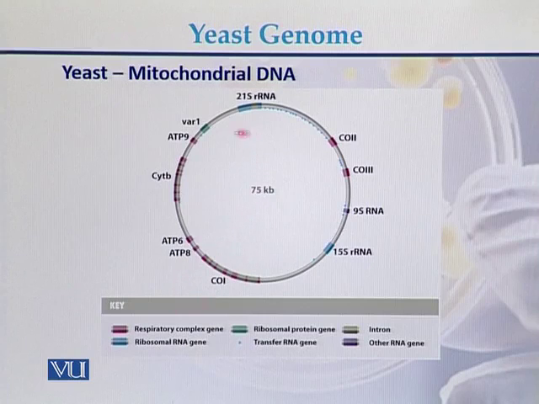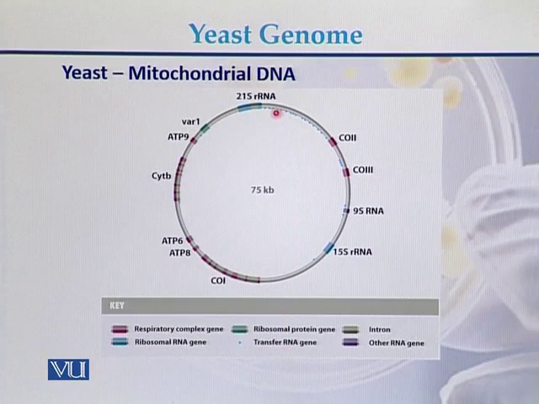We can see that on the mitochondrial DNA of the yeast genome, there are genes for the respiratory complex, there are genes for the ribosomal protein gene, and there can be introns. Here we can see the genes for the ribosomal RNA genes, then transfer RNA genes and some other genes.